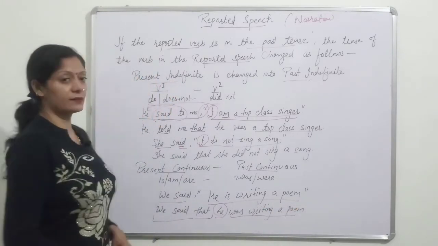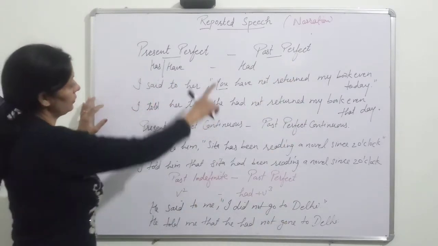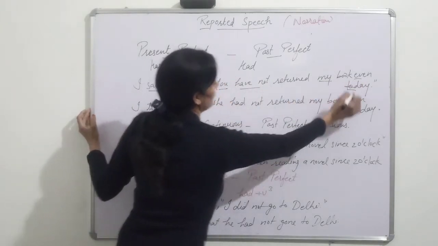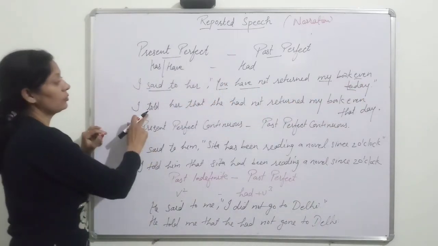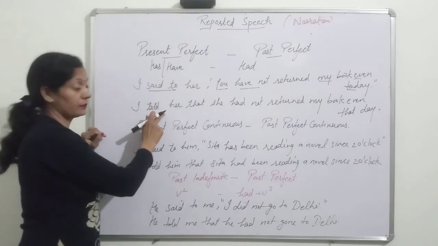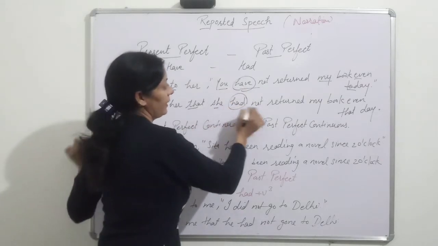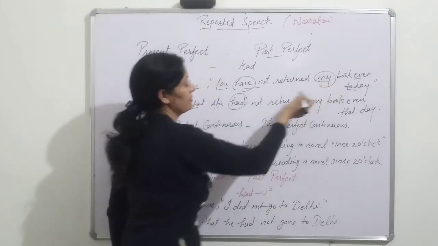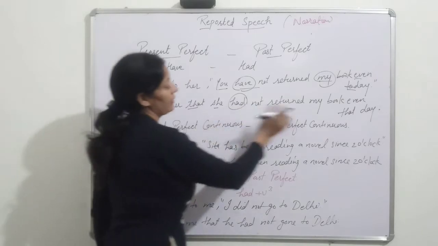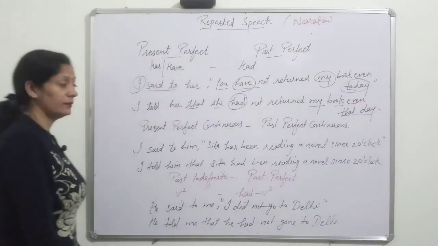Now see the next. Present perfect is changed into past perfect. It means has, have is changed into had. I said to her, you have not returned my book even today. "I said to" becomes "I told". Okay, don't use "to" in indirect speech. I told her that she had not returned my book even today. My is first person and the subject is also I, so the possessive will remain the same. "Even today" is changed into "that day".